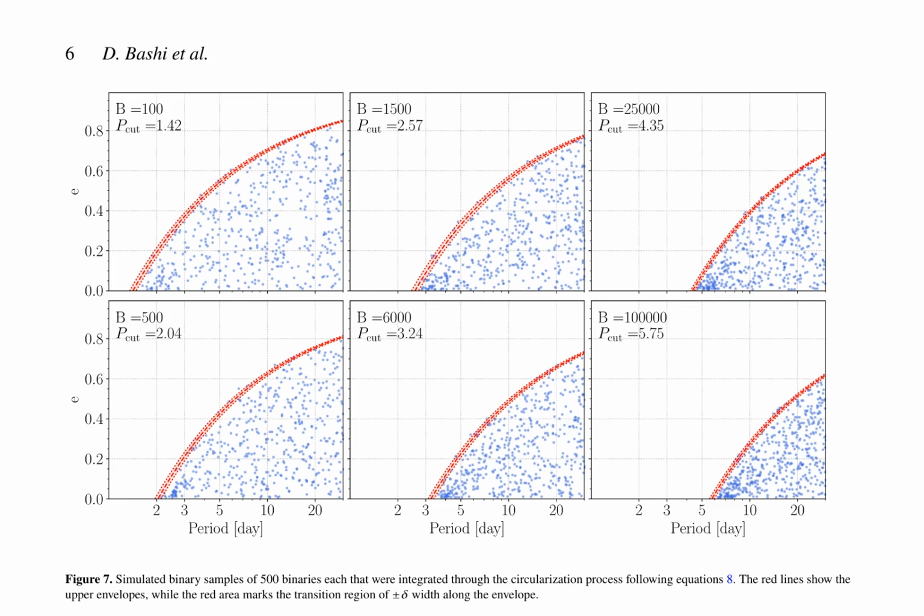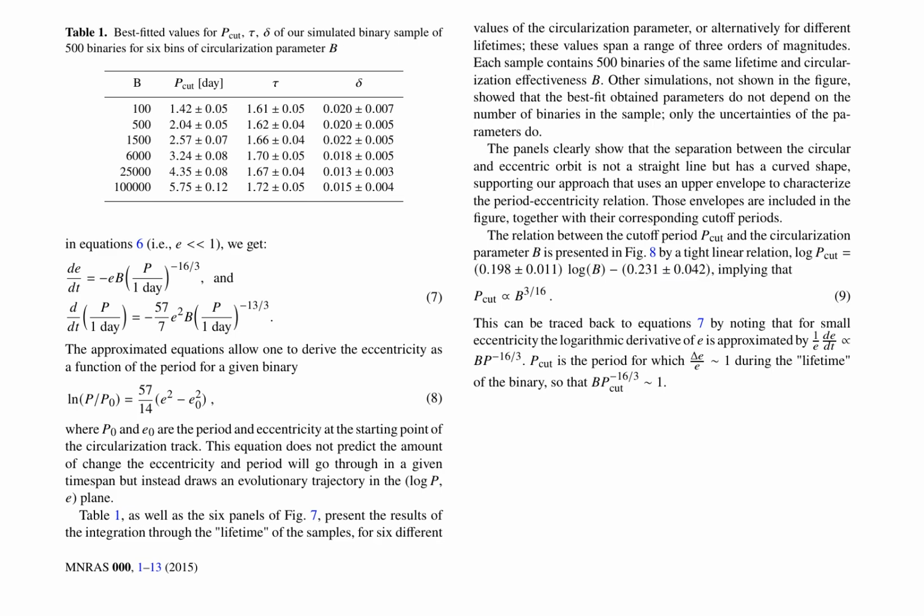The algorithm is applied to a sample of 4,430 binaries with orbital periods shorter than 30 days, and the best-fit upper envelope is derived. The likelihood of a given sample of binaries is calculated, and the results are presented in Table 1 and Figure 6. The analysis shows that the upper envelope is a good representation of the tidal circularization process, with the cutoff period being the period for which the eccentricity change is approximately 1 during the lifetime of the binary.